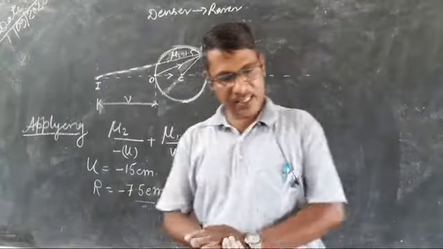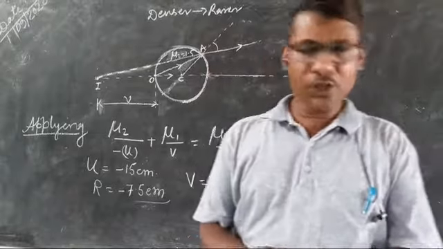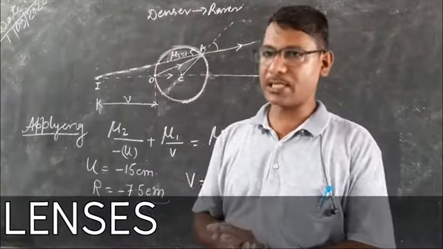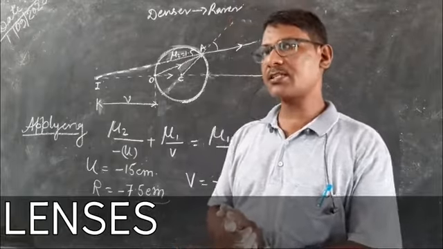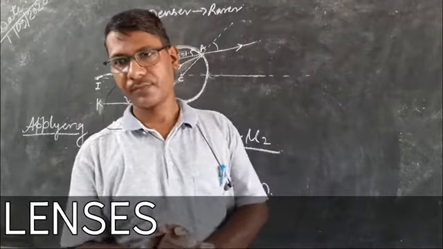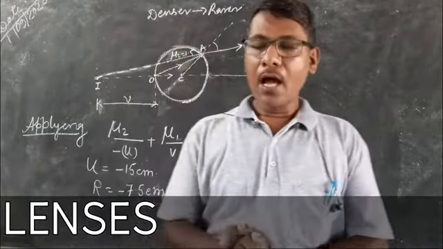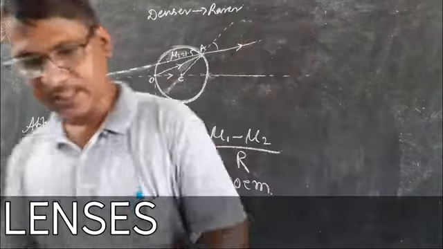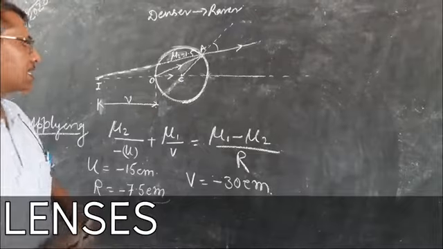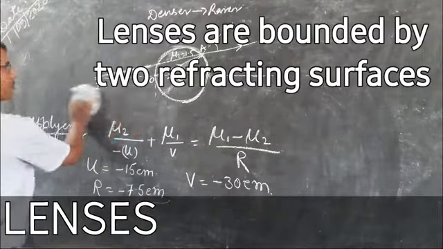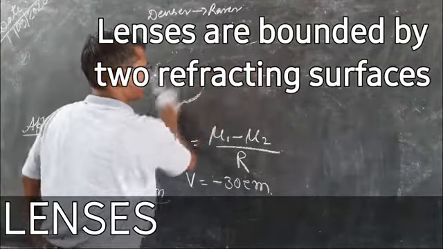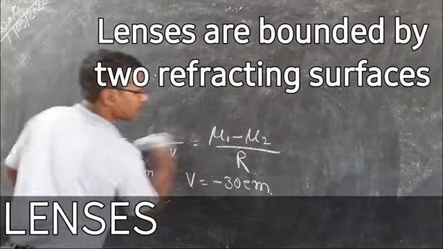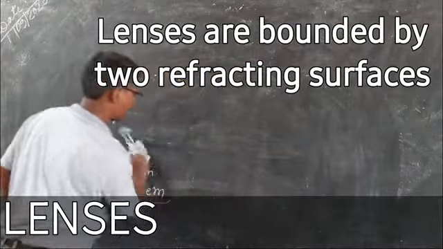So as you know, the lenses are a portion of transparent refracting medium such as glass. Generally, the lenses are made up of glass which are transparent, and lenses are bounded by two spherical surfaces. So these are the basics of the lenses which you have studied in class 10 also.